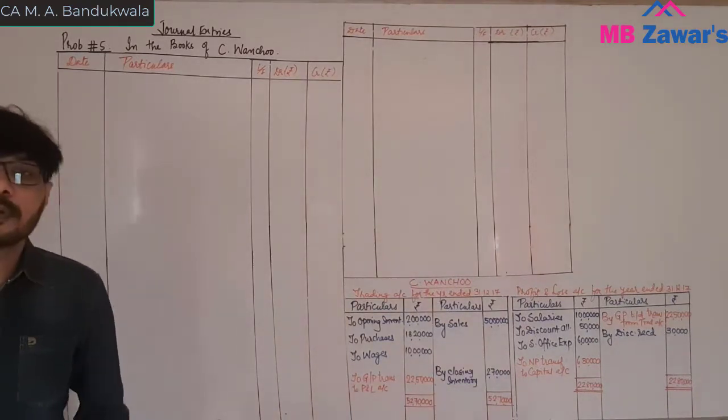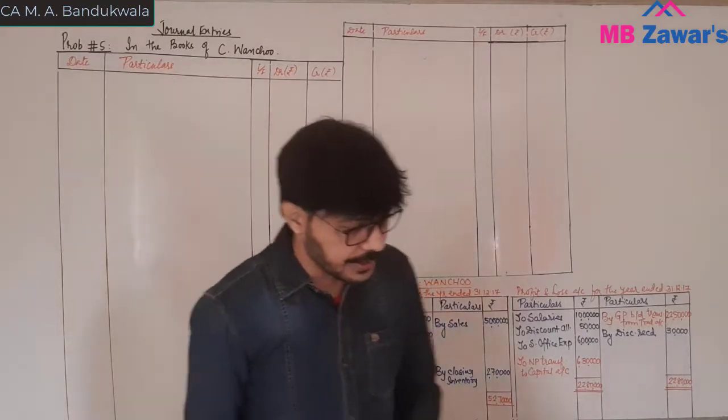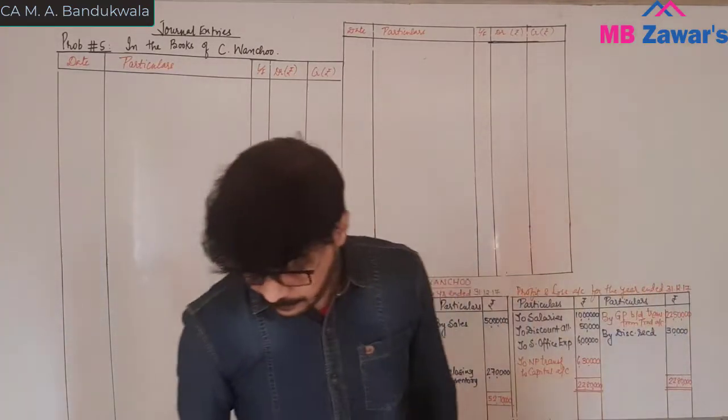Now we'll pass the journal entries, closing entries. Very simple.